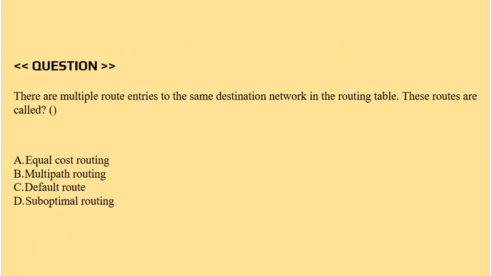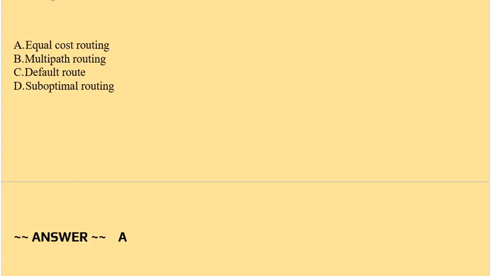Question is, there are multiple route entries to the same destination network in the routing table. Those routes are called: option A, equal cost routing. Option B, multipath routing. Option C, default route. Option D, suboptimal routing. Correct answer is option A.